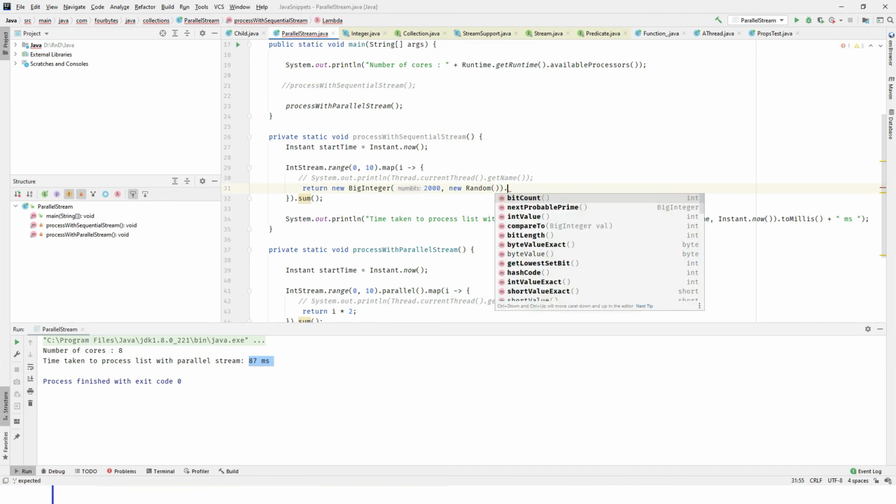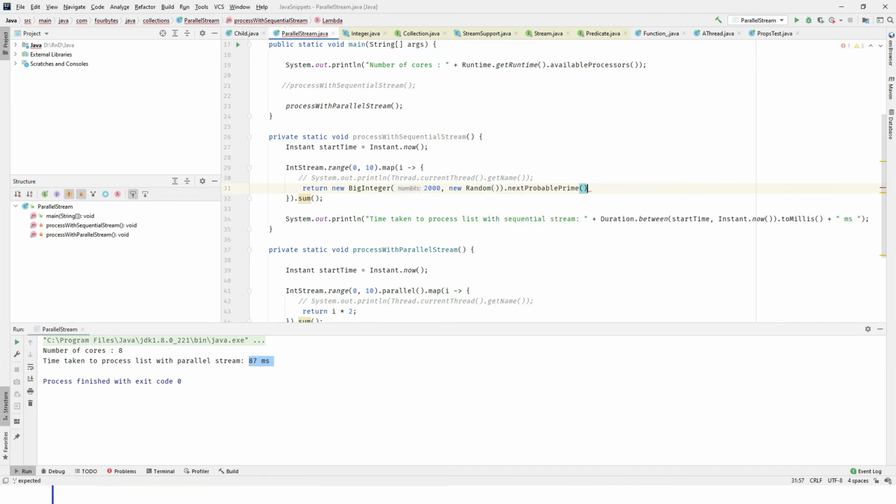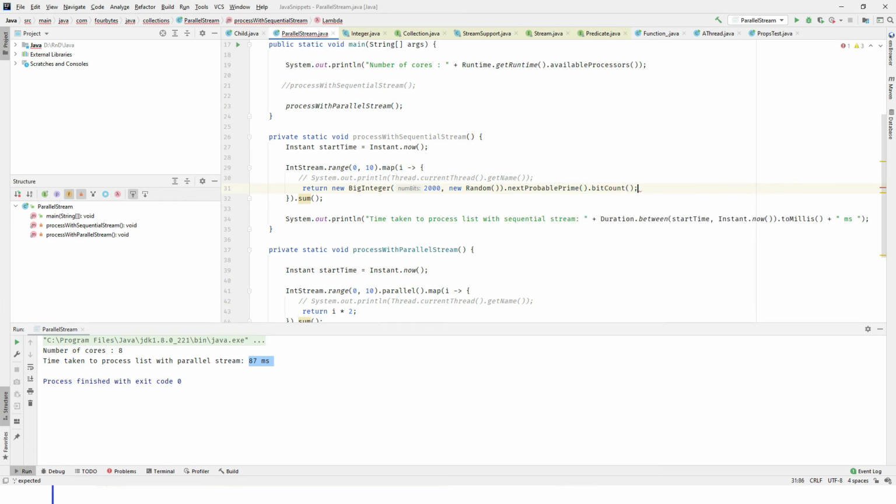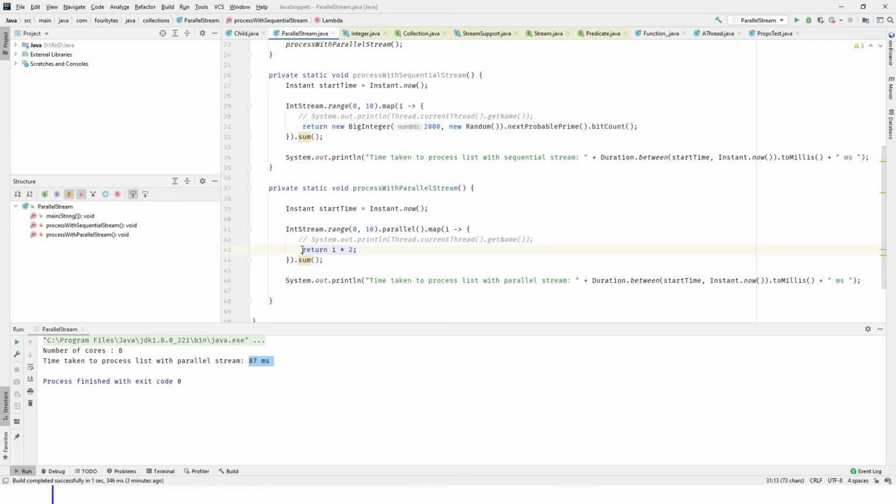On top of this big huge integer, I'm trying to calculate a prime number. Once I have done that, I'm going to count the bits, okay? Guys, this is a really heavy operation for the CPU. The CPU takes a minimum of 1 or 2 seconds to process this part, okay? Because this is a very big thing, okay? Now let me run this for 10 elements and see what will happen.